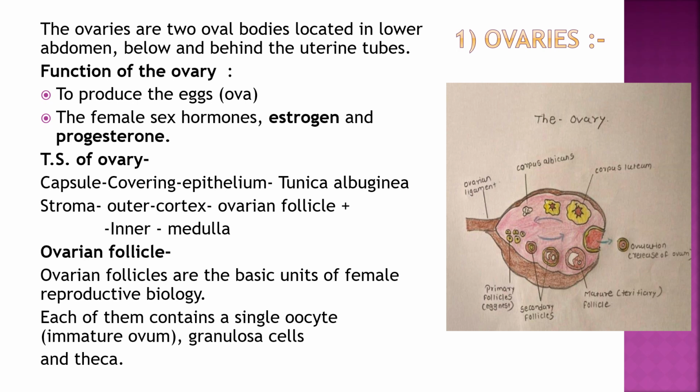In the transverse section of the ovary, the capsule is the covering epithelium called tunica albuginea, and the inner part is called stroma, which contains the outer part, the cortex, which contains ovarian follicles, and the inner part of the stroma is called medulla. The ovarian follicles are the basic units of female reproductive biology. Each of them contains a single oocyte, that is an immature ovum, granulosa cells and theca.